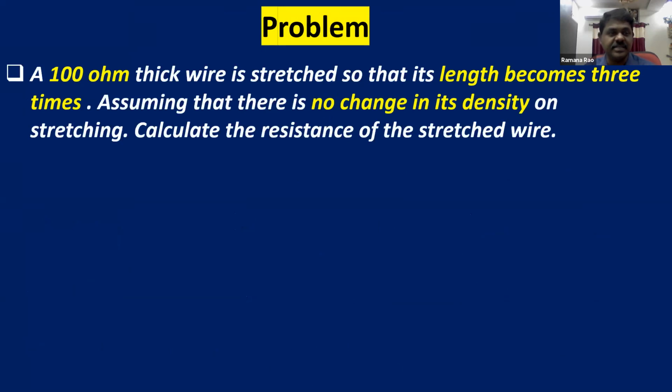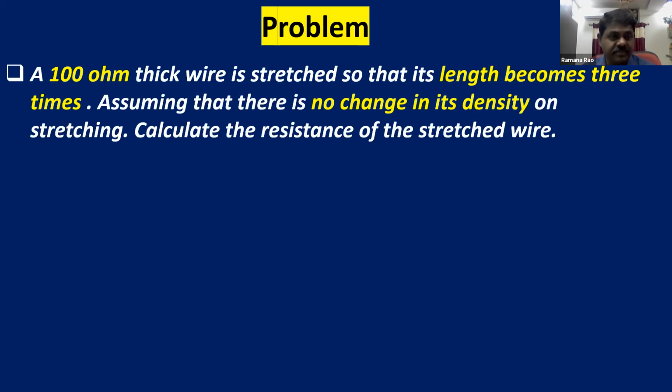And with the help of a numerical, you can understand the concept of dependence of resistance and resistivity. So with this, you can understand the concept clearly. You can see, children, a 100 ohm thick wire is stretched so that its length becomes 3 times. Assuming that there is no change in its density on stretching, calculate the resistance of the stretched wire.